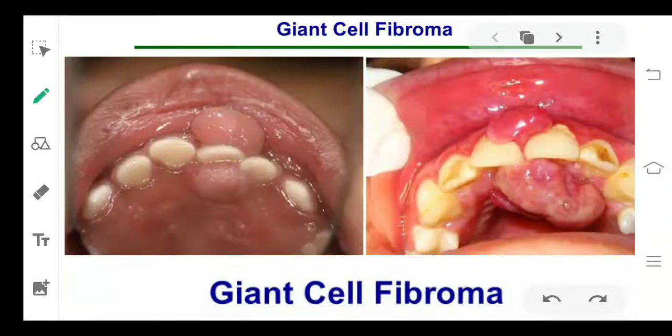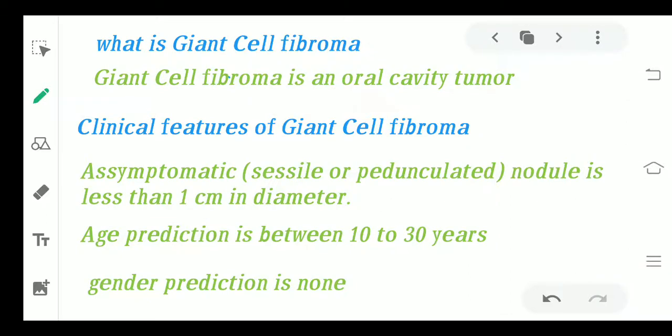Today we are going to start with giant cell fibroma, which is just a modified form of fibroma. You can say that when there are giant cells, or multinucleated giant cells, in a fibroma, it becomes a giant cell fibroma. Moving ahead, what is it? It is very much related to what we studied earlier. Like fibroma, it is also an oral cavity tumor.